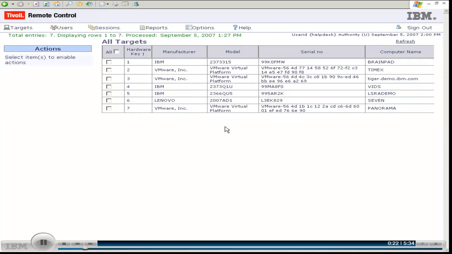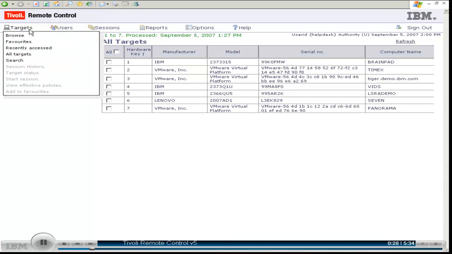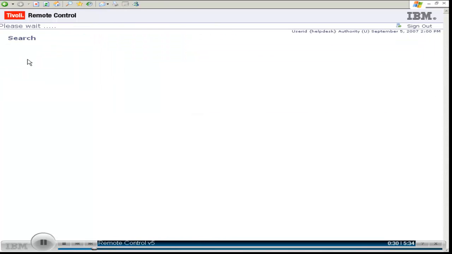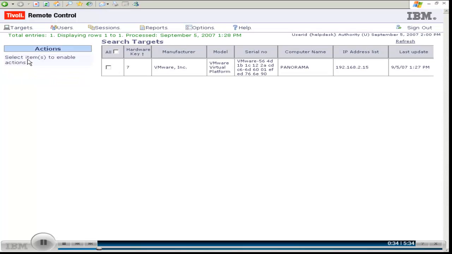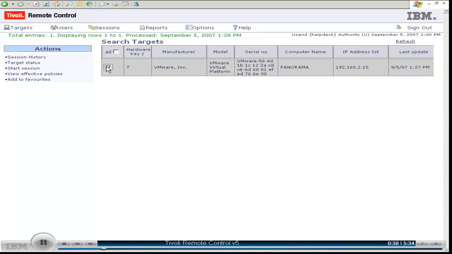Notice the user interface is web-based, making it accessible from all platforms. The help desk agent starts by searching for the end user's computer. The search function makes it easy to find the right target computer in large enterprises. Each target computer regularly checks in with the remote control server to update its status and IP information.